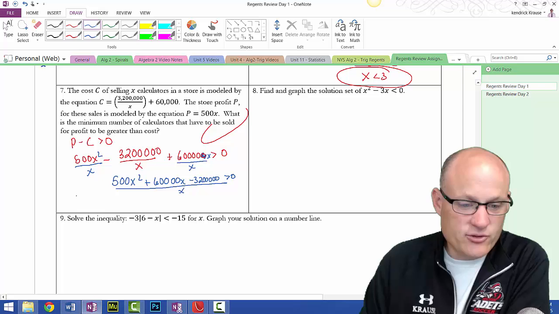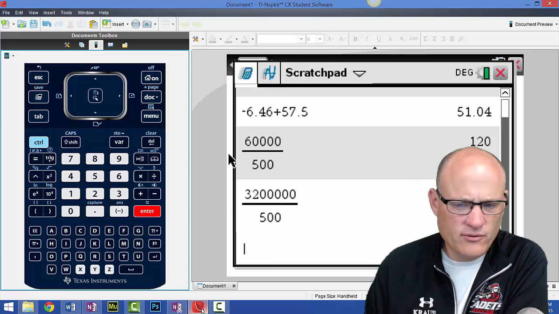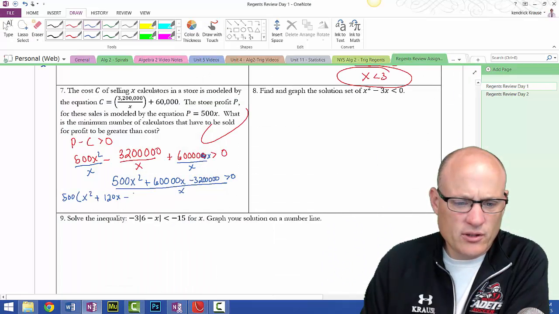I'm taking out the GCF of 500 so the factoring is easier, and I end up with x squared plus 120x minus 6,400, all over x, greater than or equal to 0.